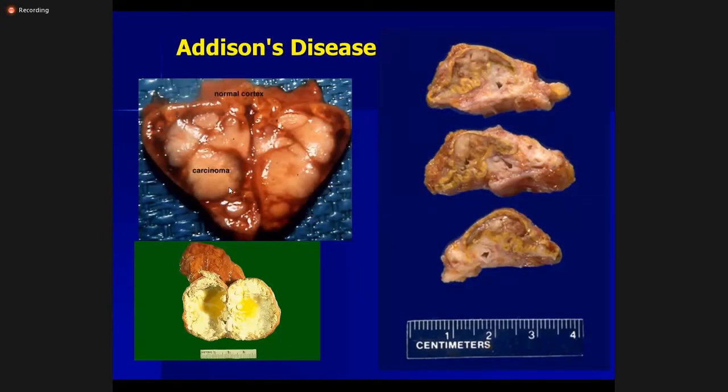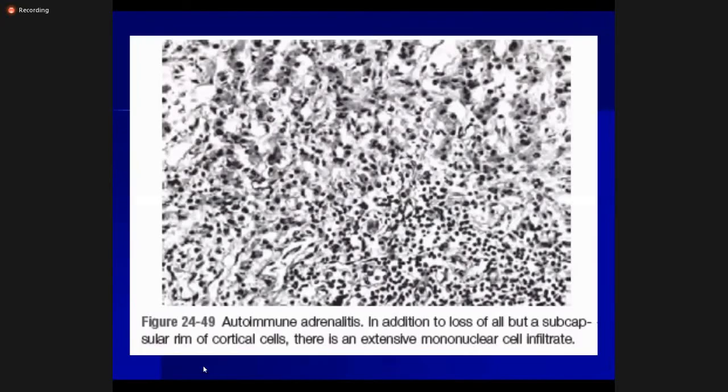So this is a picture of metastatic carcinoma involving the adrenal cortex. As you can see, multiple nodules of carcinoma are present in the adrenal gland. So this is again carcinoma. This is the adrenal gland, and some part of normal adrenal gland you can see is yellow, whereas the rest is the carcinoma, which is involving the adrenal gland.